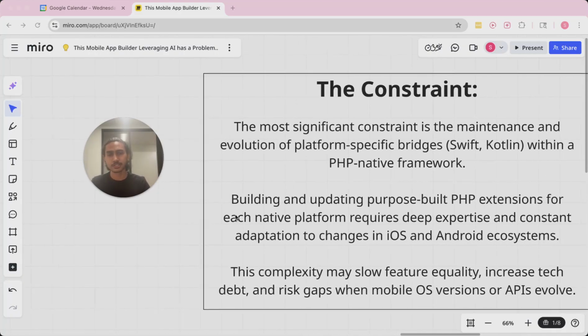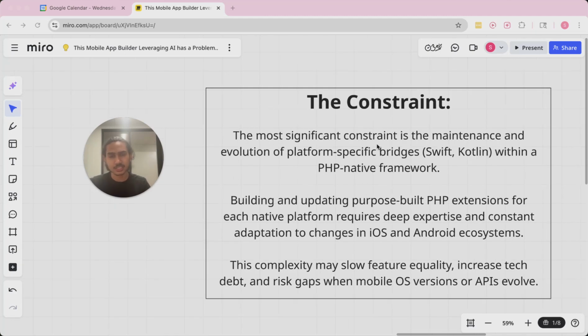And then we get into the constraint. The most significant constraint is the maintenance and evolution of platform-specific bridges, which consist of Swift and Kotlin, within a PHP native framework. Building and updating purpose-built PHP extensions for each native platform requires deep expertise and constant adaptation to changes in iOS and Android ecosystems. This complexity may slow feature parity, increase tech debt, and risk gaps when mobile OS versions or APIs evolve.